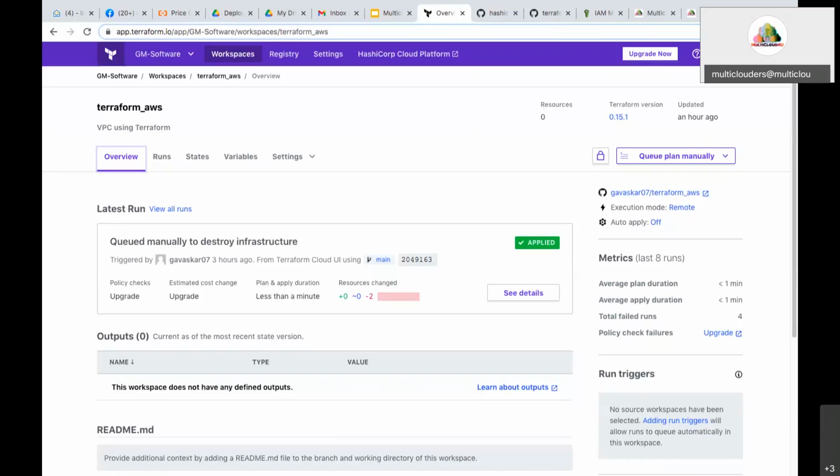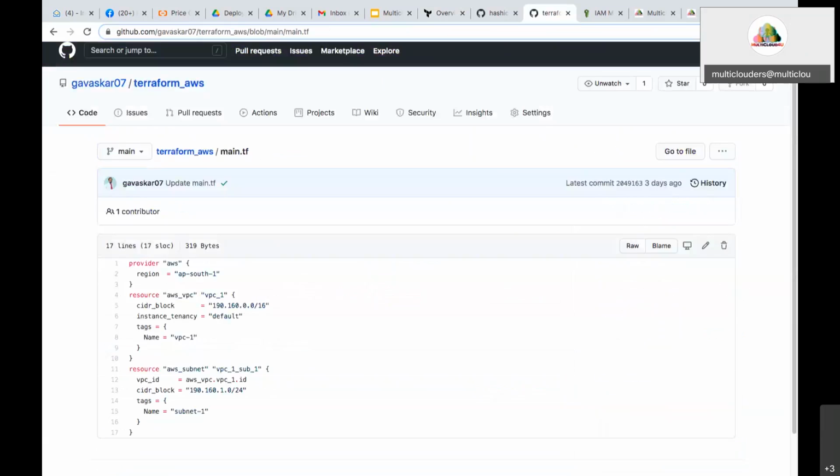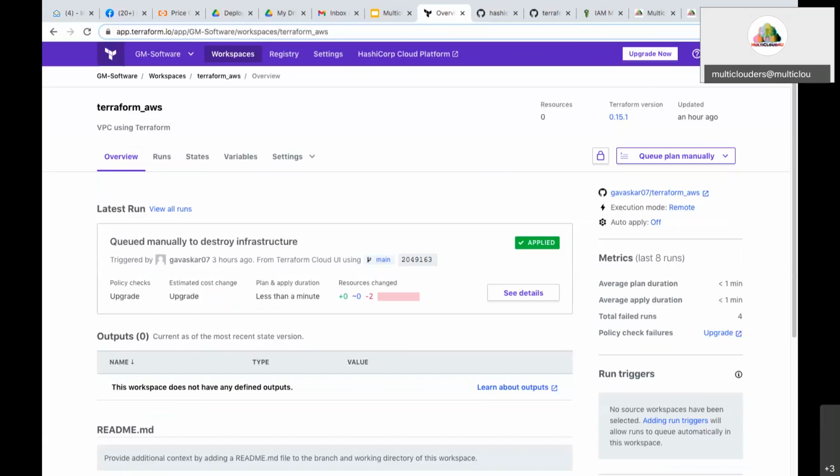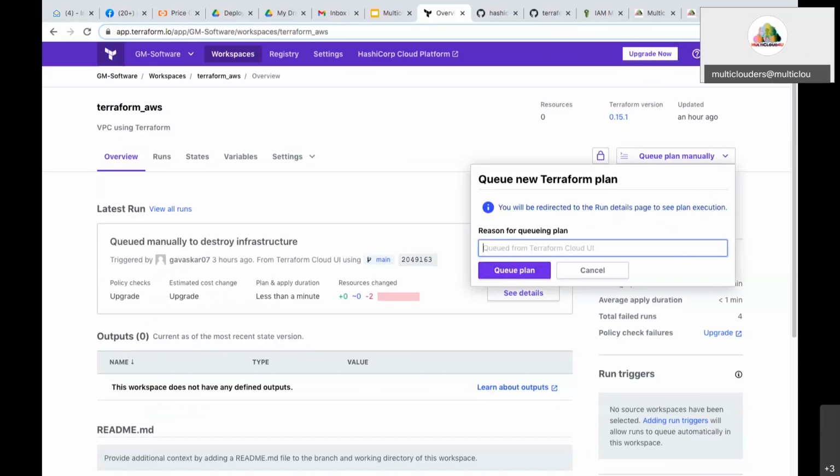You have to click this option, queue plan manually, for planning the infrastructure. In the case of the CLI, you have to type a command here. Here, you just click queue plan.